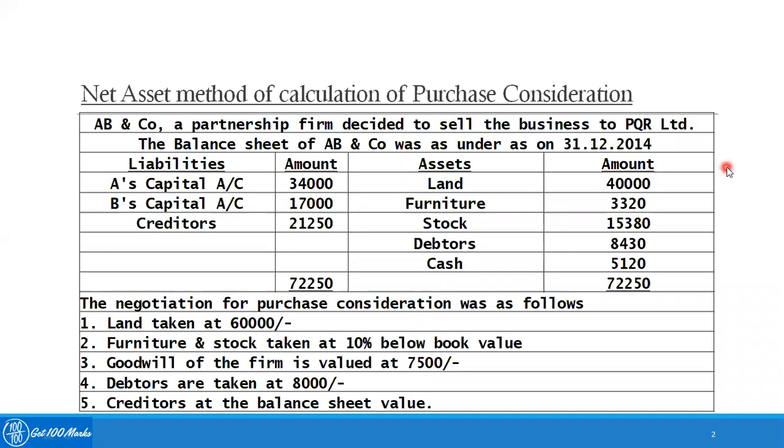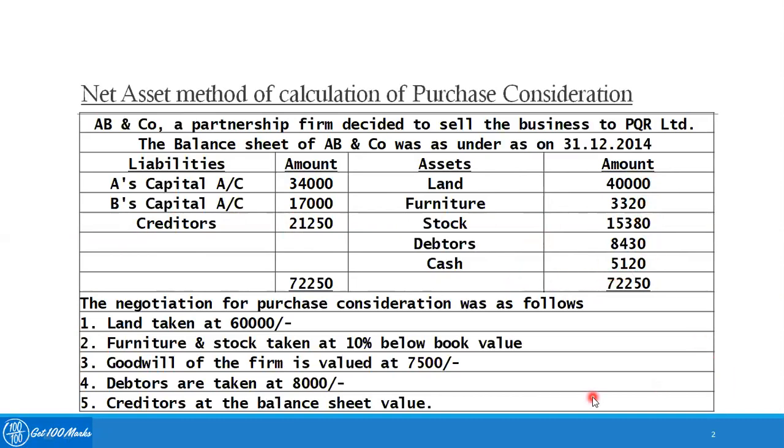So this is a typical balance sheet of ABN Company, a partnership firm that decided to sell the business to PQR Limited. The balance sheet of ABN Company was as below as on 31st December 2014. Liabilities: S's capital 34,000, B's capital 17,000, creditors 21,250. Assets: land 40,000, furniture 3,320, stock 15,380, debtors 8,430, cash 5,120.